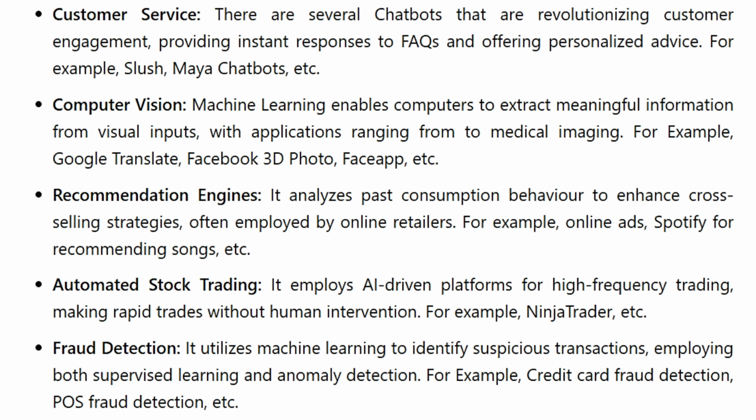Automated stock trading. It employs AI-driven platforms for high-frequency trading, making rapid trades without human intervention. For example, NinjaTrader, etc. Fraud detection. It utilizes machine learning to identify suspicious transactions, employing both supervised learning and anomaly detection. For example, credit card fraud detection, POS fraud detection, etc.